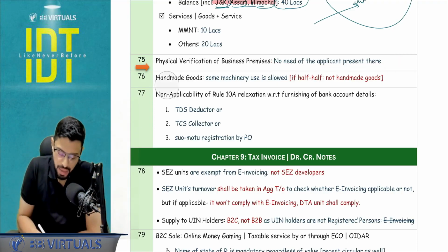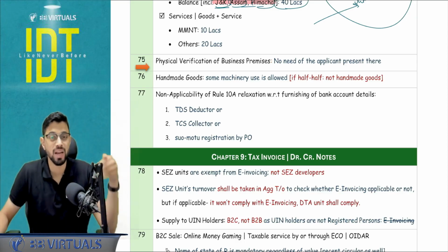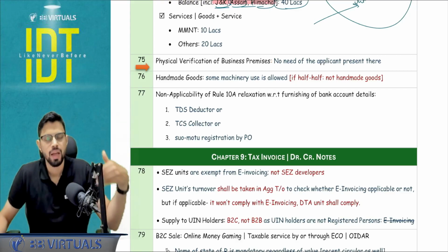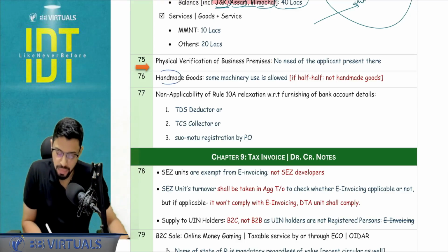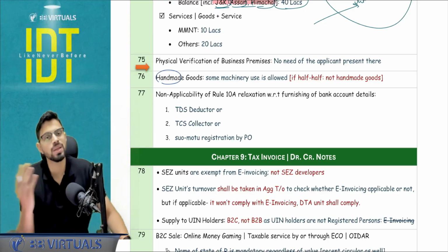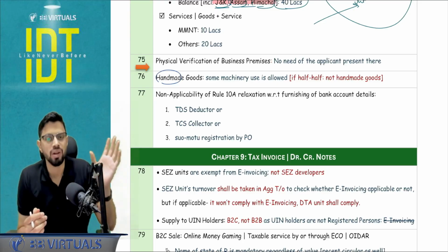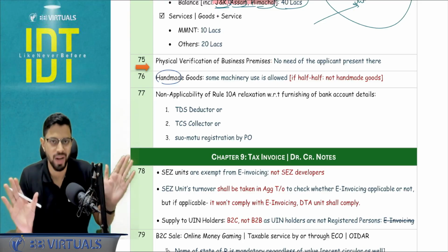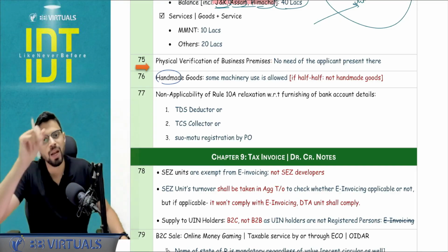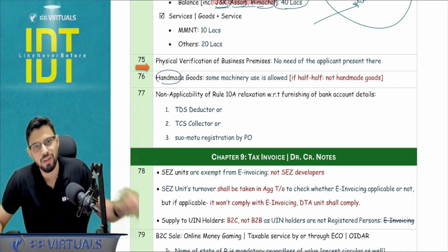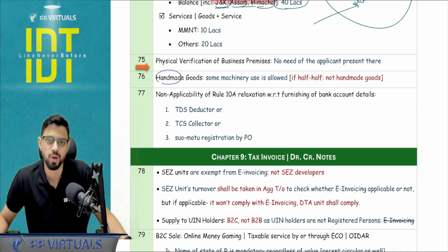be knowing this. Handmade goods: when I use the word handmade, in the case of handmade handicraft goods, where we see section 23, 22, 24, we have that link, right? You get the exemption from mandatory registration, you get the registration threshold. So handmade doesn't have to be necessarily 100% handmade. Some minor machinery use is allowed. But if the question states 50-50, 50% handmade and 50% machinery, that is not handmade. So in that case, if I'm making interstate supply of such goods, I will require mandatory registration. I will not get the benefit of the registration threshold that I get in handicraft handmade goods, because this will not be considered to be handmade.